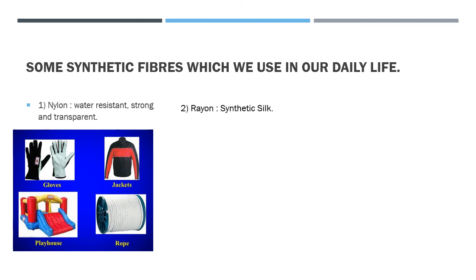Second one is rayon. Rayon is formed by dissolving cotton and wood pulp in sodium hydroxide solution, and from that solution we get threads by using machines. These threads shine like sun rays and look like silk. That's why it is called synthetic silk, which is not natural, but gives you the feel of real silk.